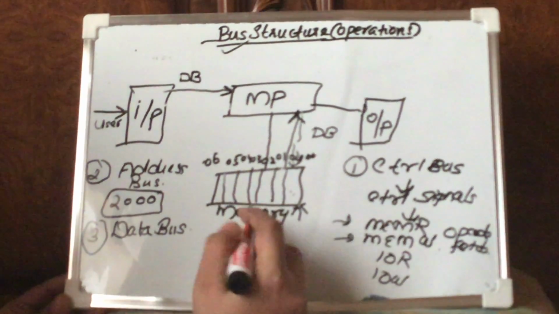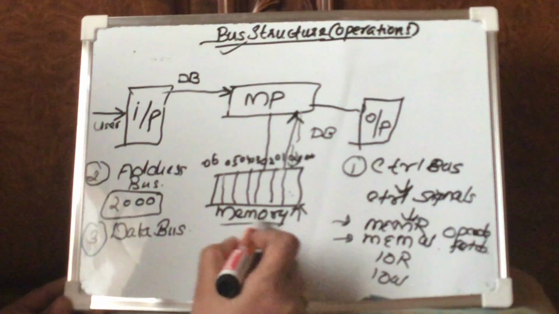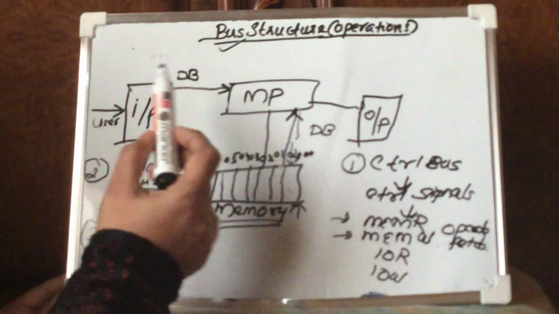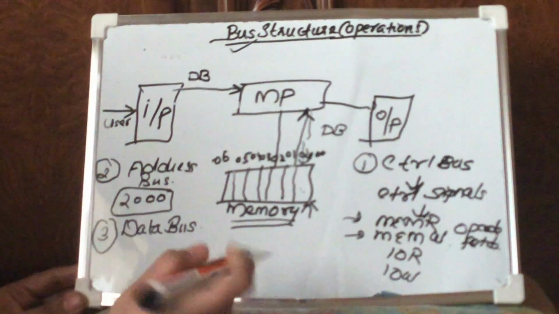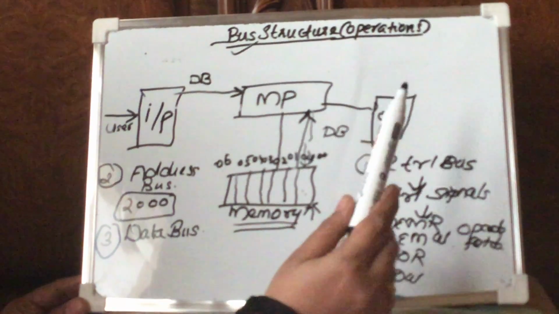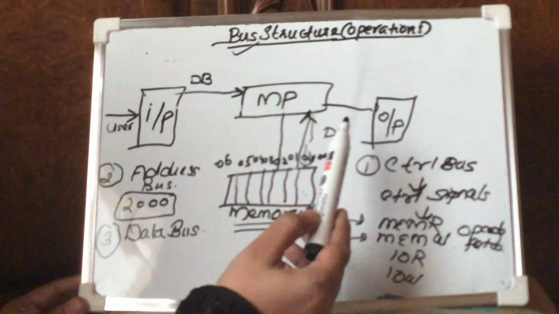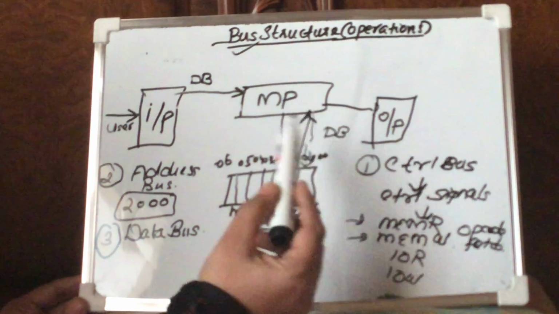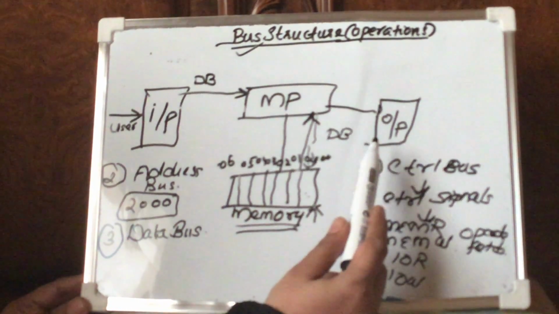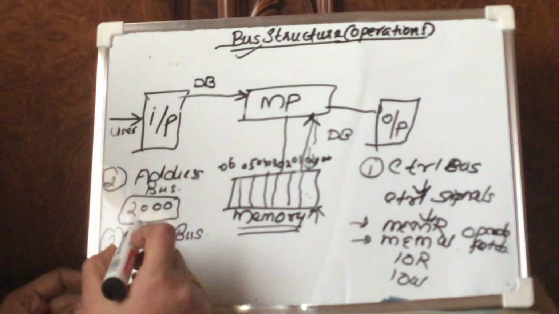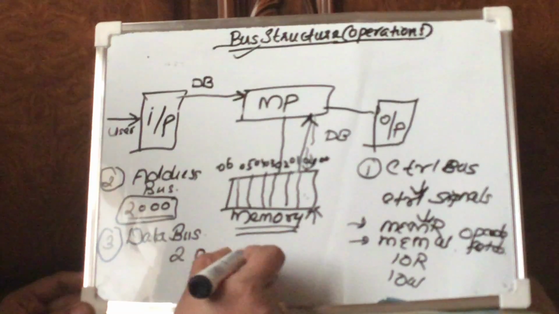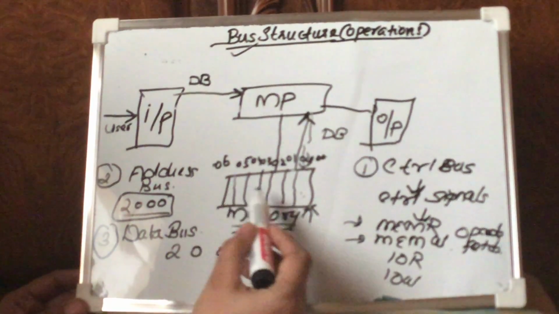I told you all these things with respect to memory. But a similar concept happens in the case of input and output units also. Some of the input devices and some of the output devices are also represented using various addresses, with the help of addressing. Here I used 16-bit addressing, that means 2000, in order to represent a memory.